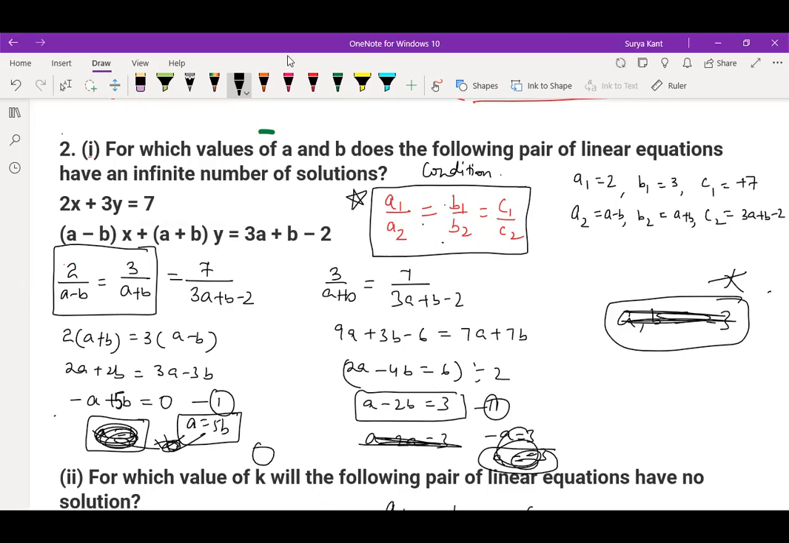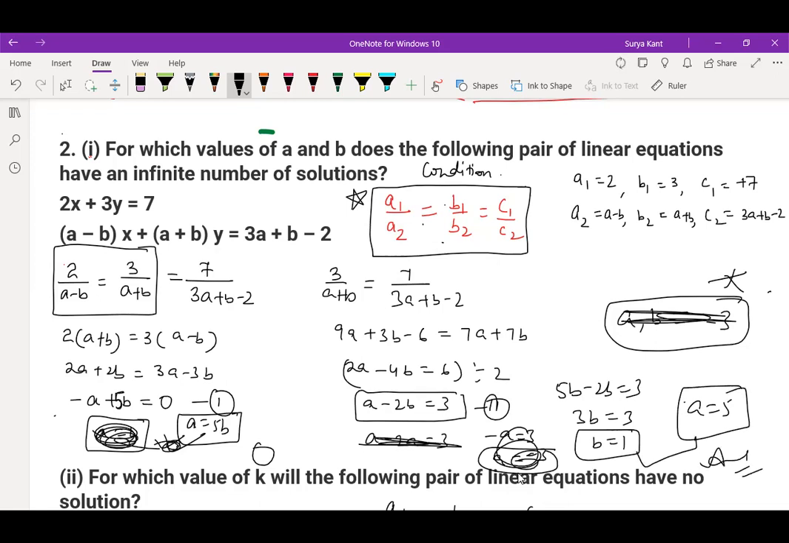So here you can write a is equal to 5b. 5b minus 2b is equal to 3. So 3b is equals to 3. So b is equal to 1 you are getting? Samarth? Yes, sir. b is equals to 1. So here b is equal to 1 means a is equal to 5. The same answer is coming. b is equals to 1 and a is equals to 5. Is it correct? Correct, sir.